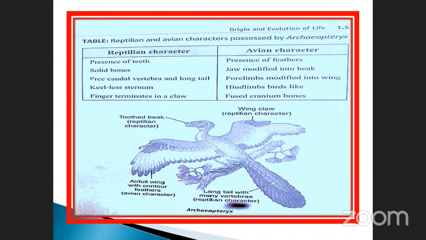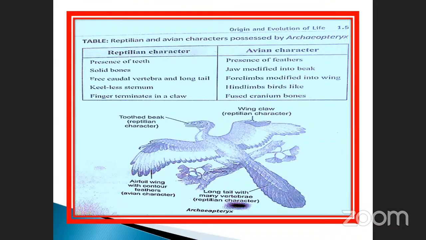The sternum you already know, but the center part has a keel here, whereas this is keelless. Fingers terminate in a claw. Claw means, just like a reptile, there is a small nail protruding from the fingers. These are all the reptile characteristics.